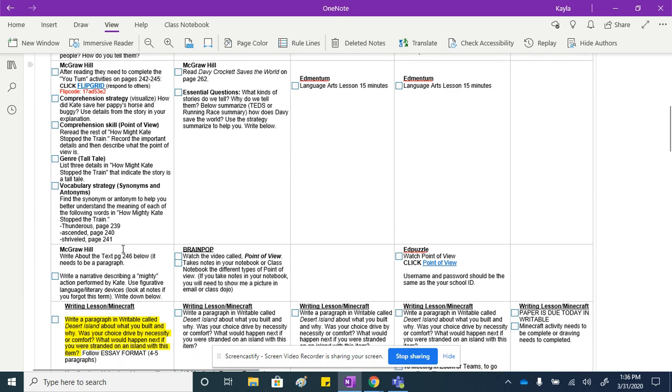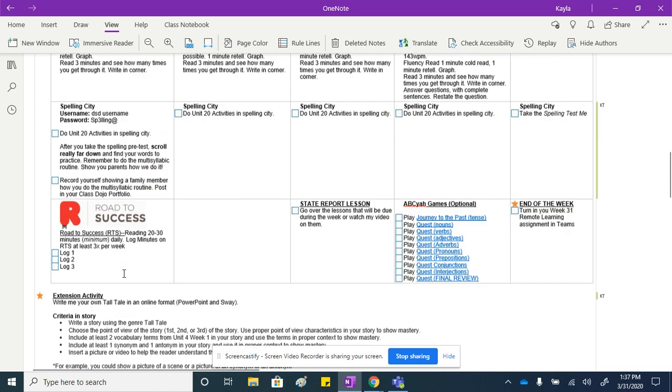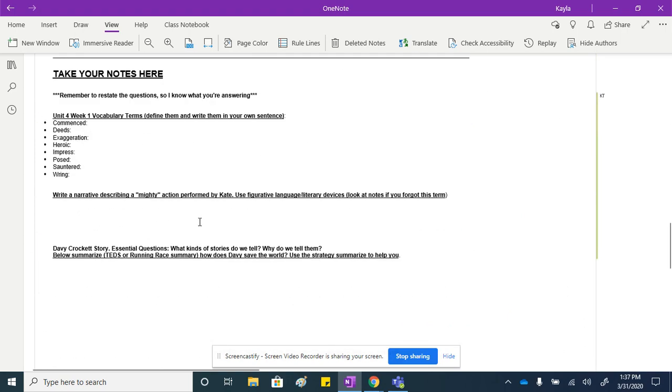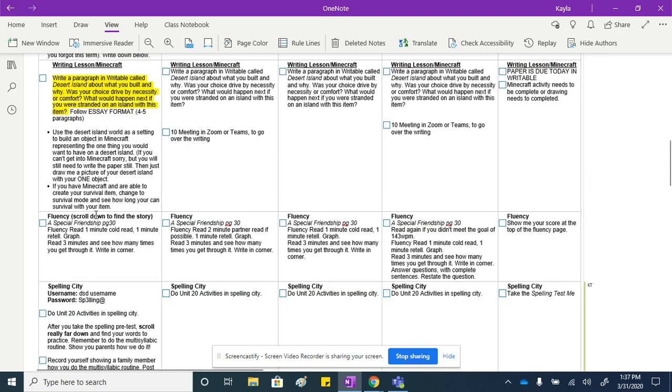Then you'll have to do the writing activity on page 246, and you need to read this. You'll write a narrative describing a mighty action performed by Kate using figurative language or literary devices. Look at the notes back in your quick writes that we took notes on these. You can write this down below, and I found space for you. This is where you can write your quick write, right here for the writing.